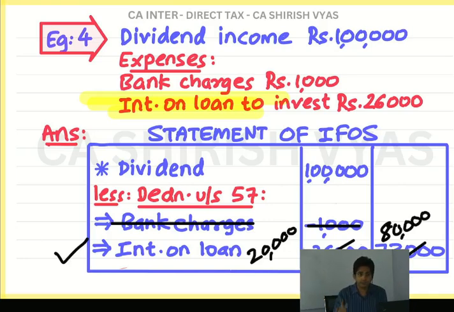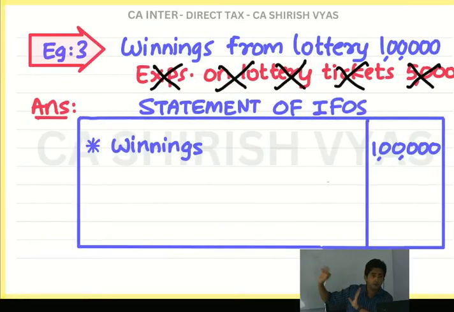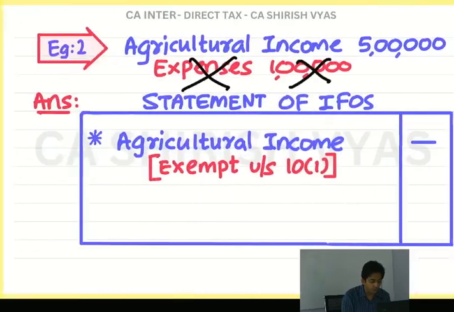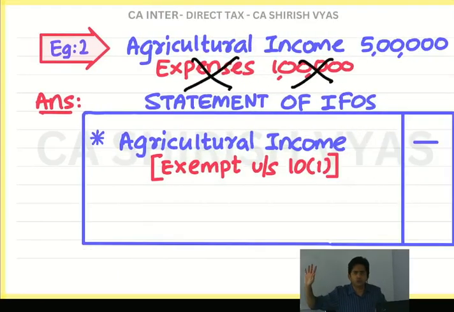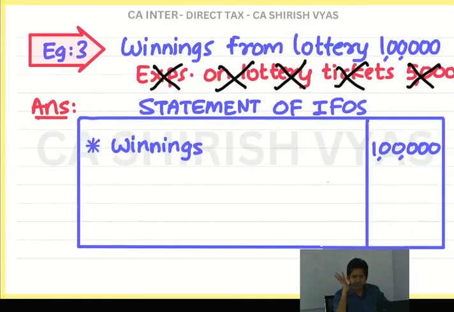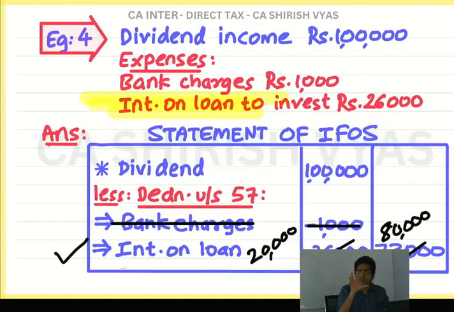4 points. But see, this point was only for dividend and mutual fund income. Like previous point was for winnings. But my first 2 points were general. In first point I wanted to say in general, taxable incomes, deduct the expense. Any income. Second point was also general. Exempt income, any income. Don't deduct the expense. Because exempt income we put a dash. First 2 points were very general. Third was winnings specific. For winnings, no deduction. Fourth was dividend and mutual fund income specific.